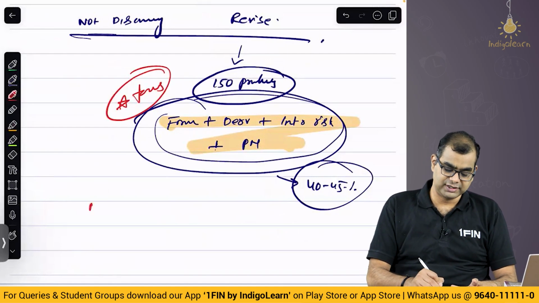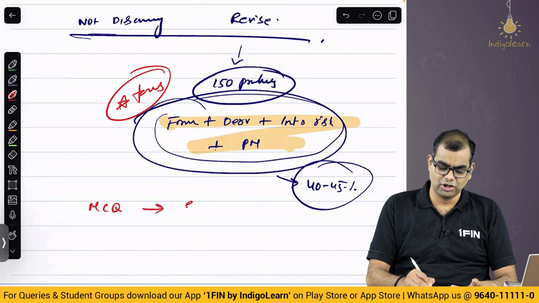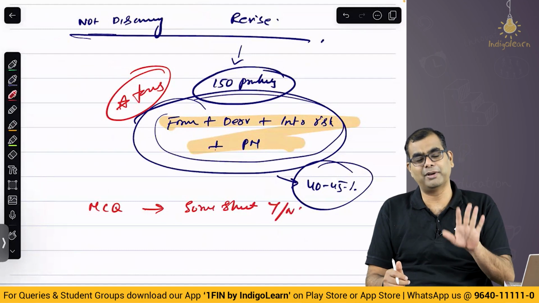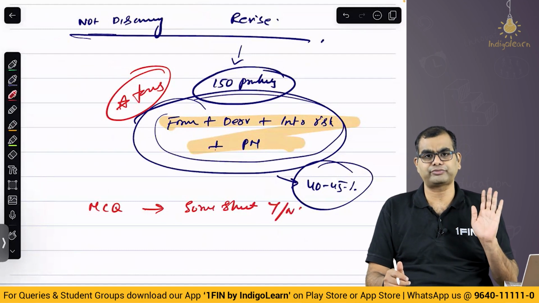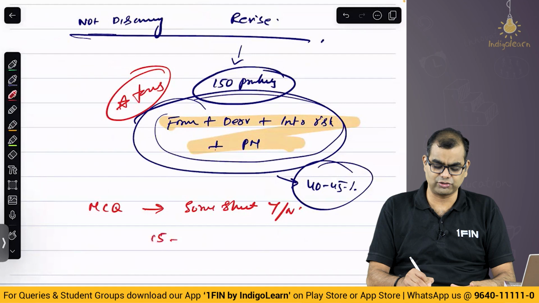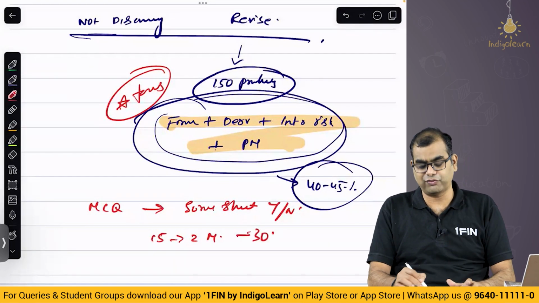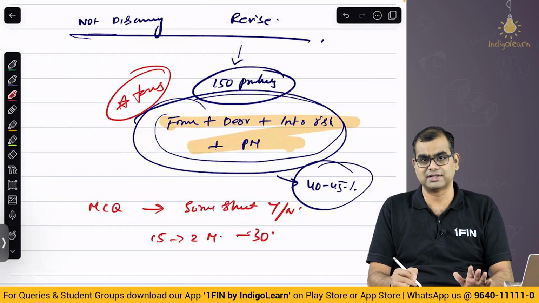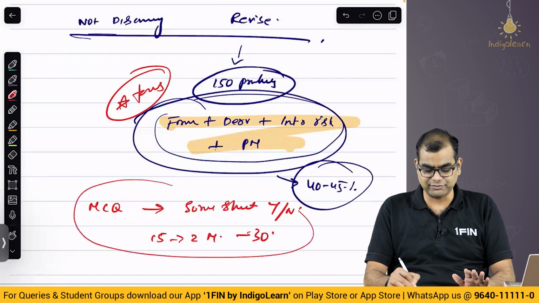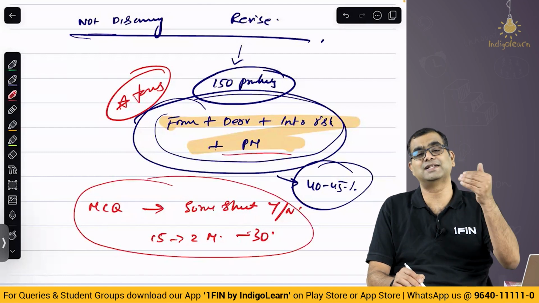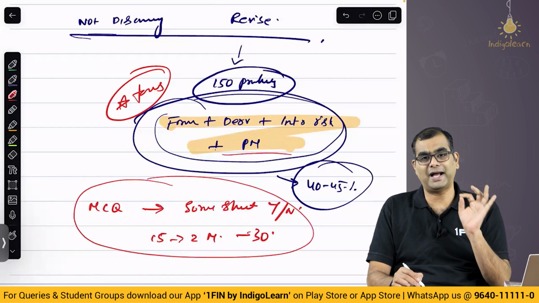And please note, there is this MCQ component. MCQ is short, yes or no. There is no subjectivity. You in fact won't even need to remember a lot, you will know what you have marked. And we have seen that they're asking 15 MCQs of 2 marks each. So you'll get 30 marks. If you are able to ensure from these 4 topics you are getting at least 40-45%, out of this 30 marks roughly 10 to 15 marks, and you get 2 or 3 questions right here, you are past that 40 mark threshold.